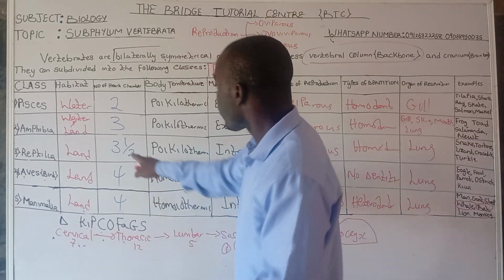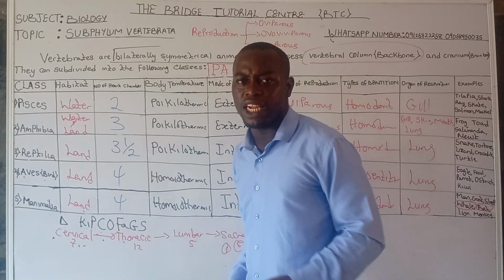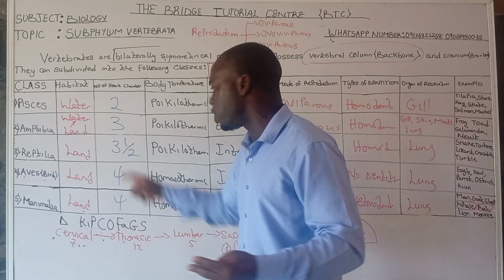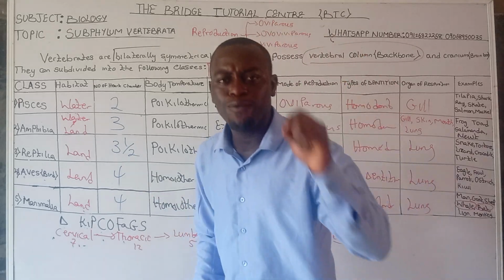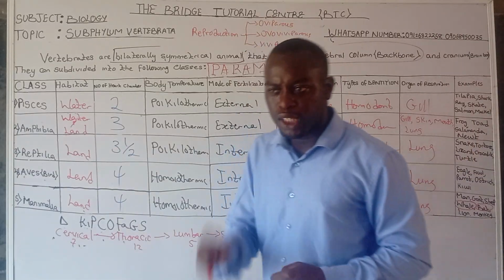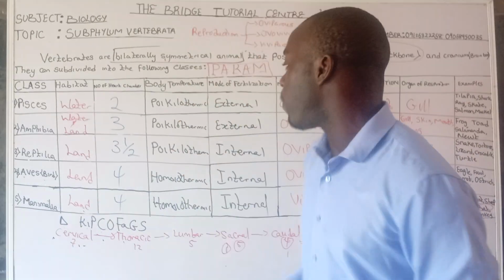That's another exception. Next, we have under the reptilia, where all the reptiles should have, under a normal condition, a 3.5 chambered heart, but we have one that has a 4 chambered heart, and that's crocodile. Don't forget, although crocodile is a reptile, it has a 4 chambered heart.